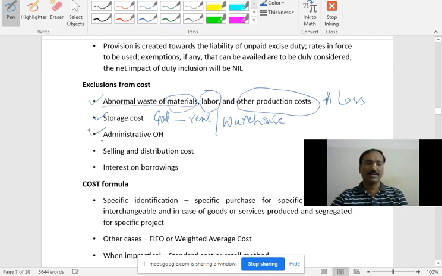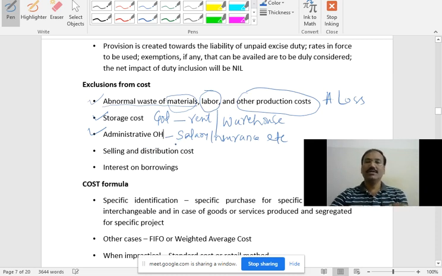Then administration cost. What does administration cost include? For example, salary, insurance, and so on. Many fixed costs come under it. Interest on the loan is finance cost normally, and the others are administration cost. Administration cost cannot be taken into consideration.